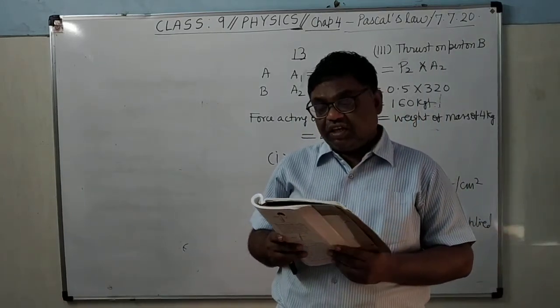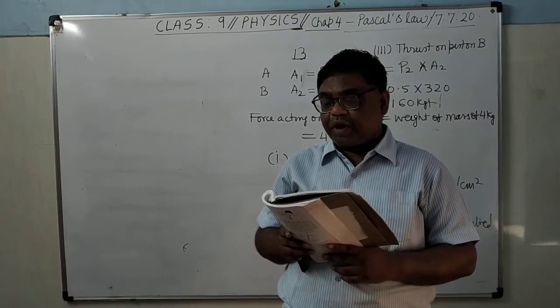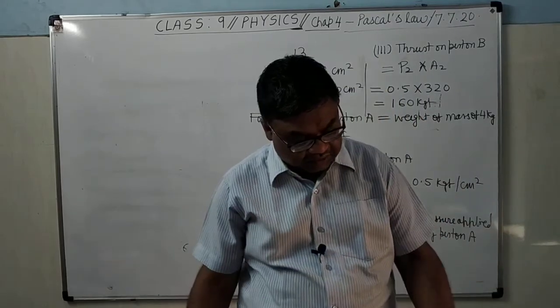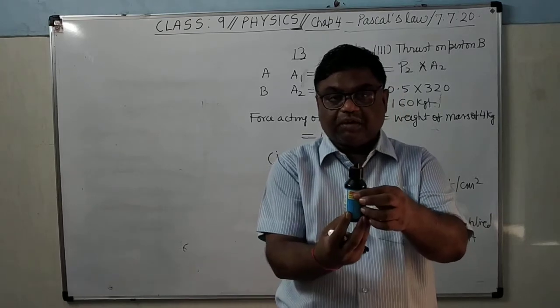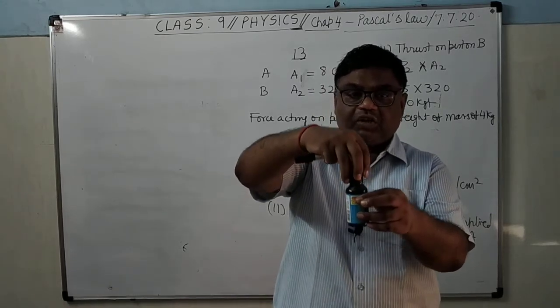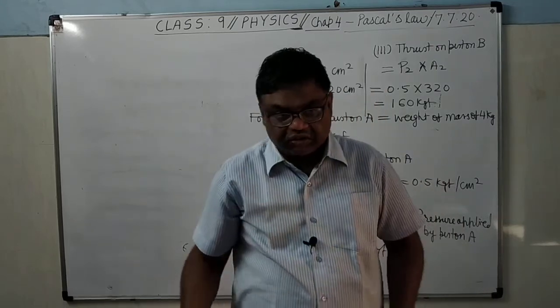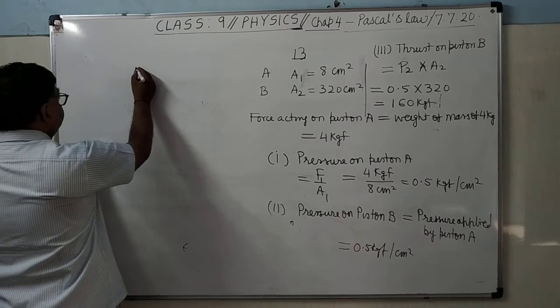So you see here, question number 11a. The diameter of the neck and bottom of the bottle are 2 centimeter and 10 centimeter. Means, see here, this is the bottle, this is the neck, and this is the bottom. Its diameter is 2 centimeter, its diameter is 10 centimeter. Here I am making the diagram.